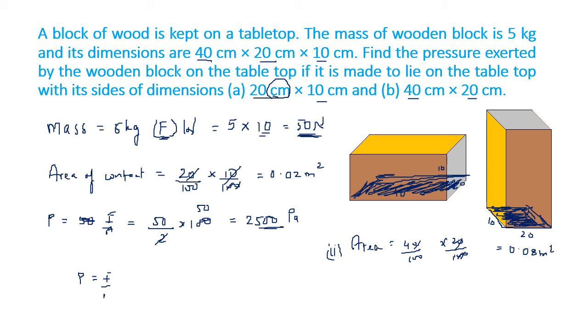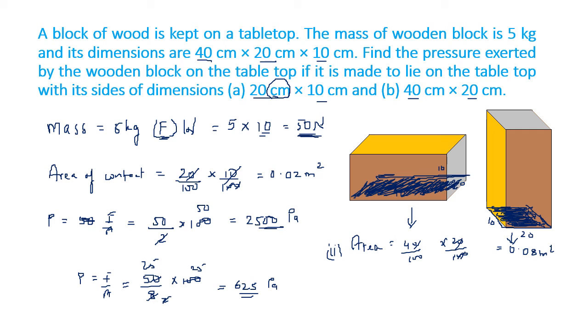Pressure equals force upon area, 50 upon 8 into 100. 4 2s are 8, 4 25s are 100, so 625 Pascal. We can see when we increase this area, the pressure decreased. It can easily lie. When we decrease the area, the pressure increased. So this is not likely to go into the ground, but this is more likely to go into the ground. There are other examples also.